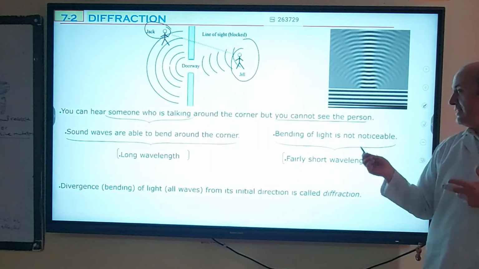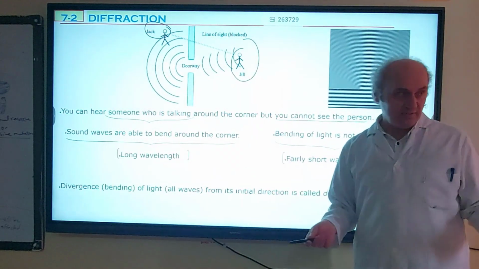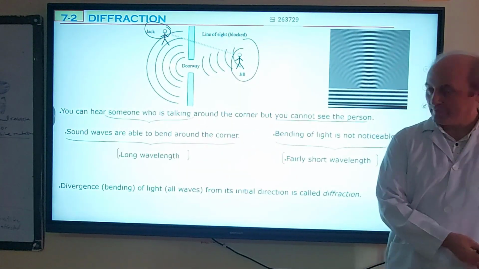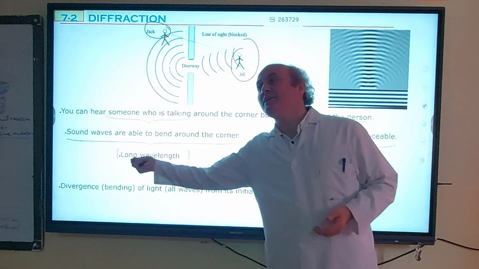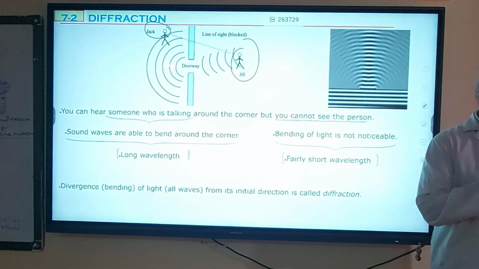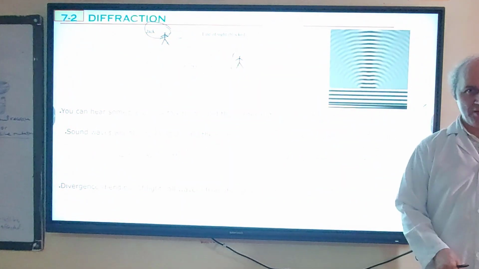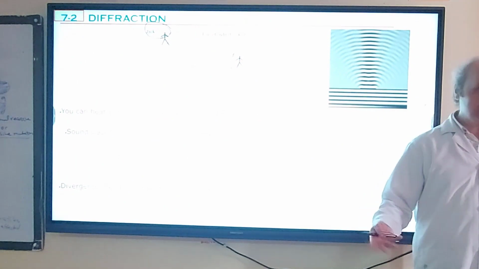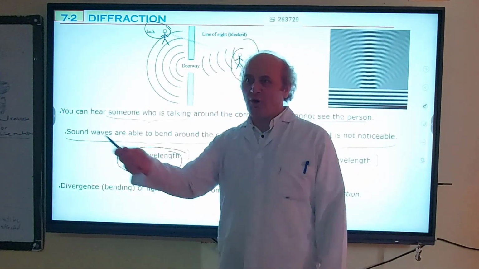However, light is not bending around the corner. But both are waves. Sound is a wave. Light is also a wave. However, sound has a very long wavelength. Light has a very, very short wavelength. So diffraction becomes noticeable for waves of long wavelength.